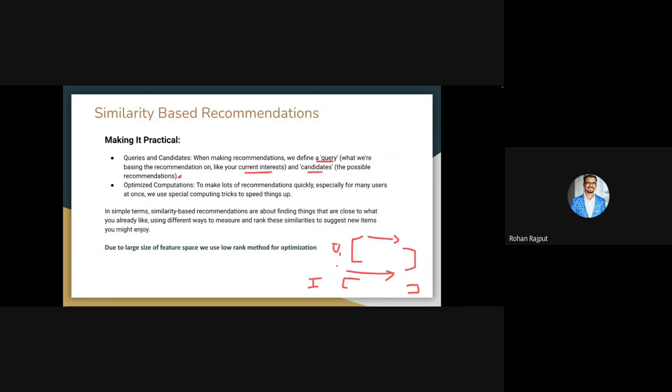These matrices involve O(n squared) or O(n cubed) operations, and in such cases the computation becomes extremely difficult.